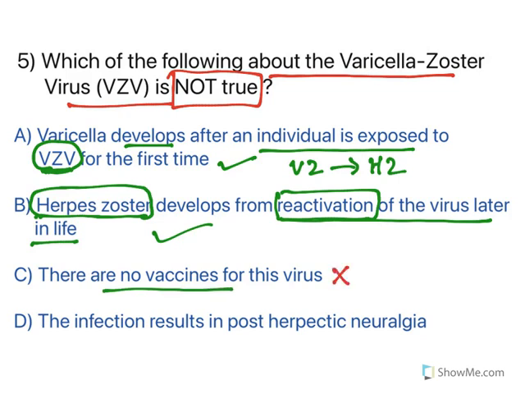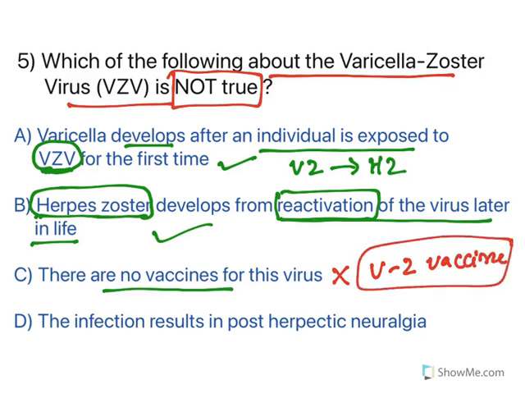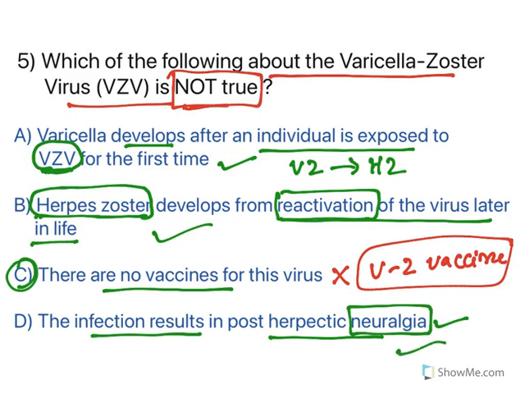This is also true. Now, there are no vaccines for this virus? No. In fact, we have a varicella zoster vaccine. It is a live attenuated vaccine. So this is not true. So option C is the right answer. Now the last one, the infection results in post-herpetic neuralgia. True. Neuralgia means inflammation in the neurons, and the typical characteristic of this infection is neuralgia.